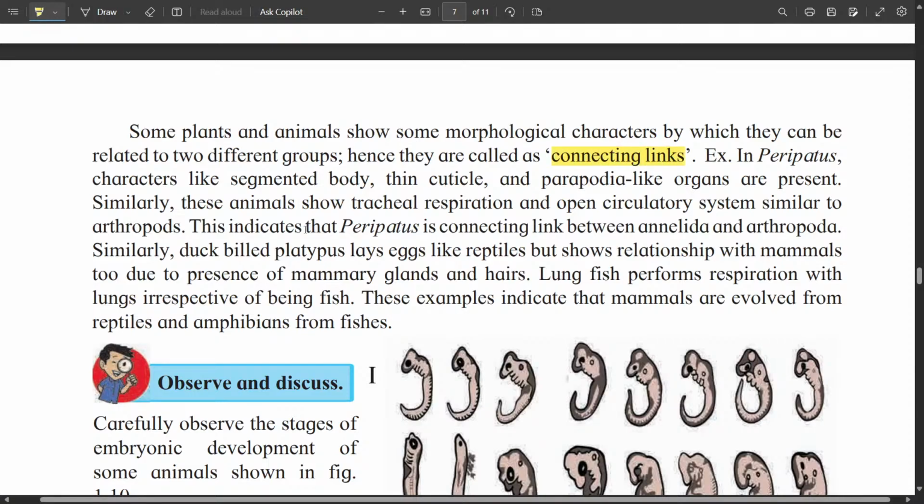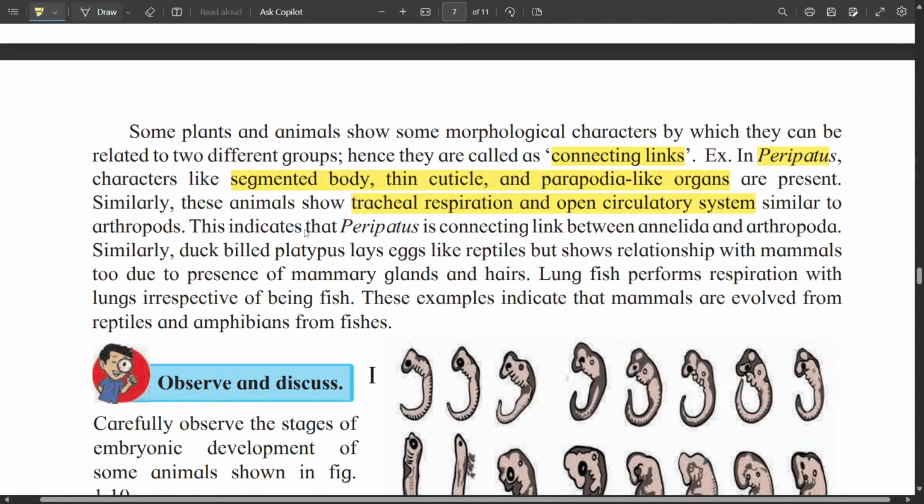For example, peripatus. Peripatus has characters like a segmented body, thin cuticle and parapodia-like organs. Similarly, these animals show tracheal respiration and an open circulatory system.